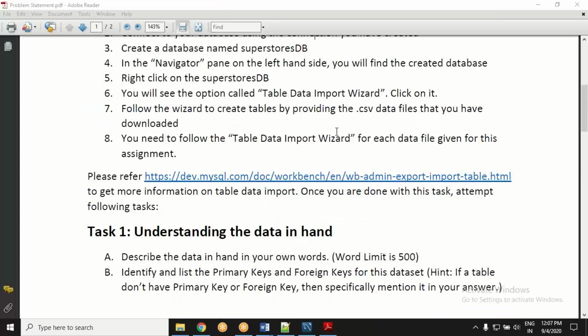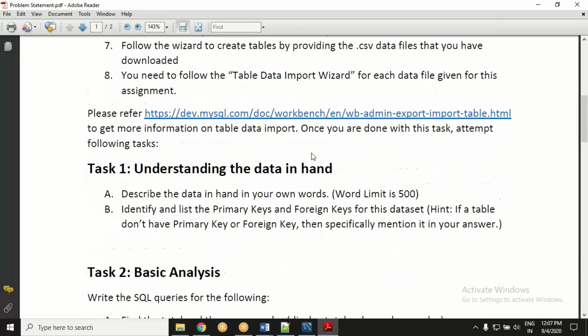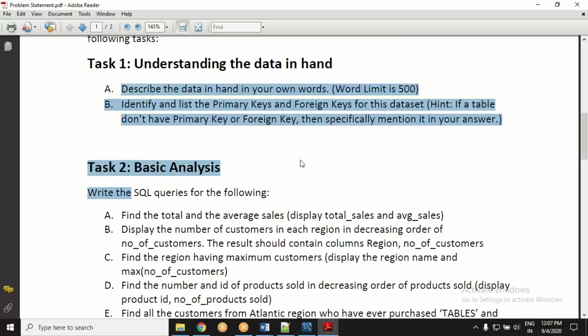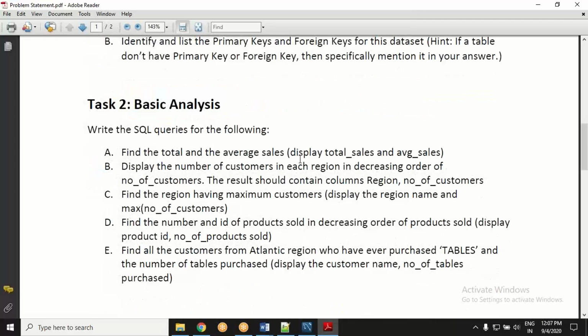Okay, so you are not needed to do everything manually. Your MySQL Workbench will help you through these things. So go through this link and you will learn how to use this table data import wizard. Then begins the real job. Once your database is in place, so the DDL part is already taken care of, now it comes to what an analyst is supposed to do: understanding the data in hand. So there are certain instructions. There are all in all 10 questions.